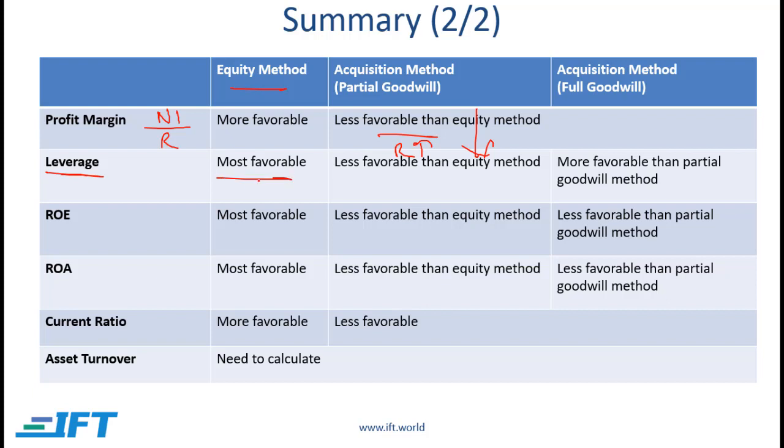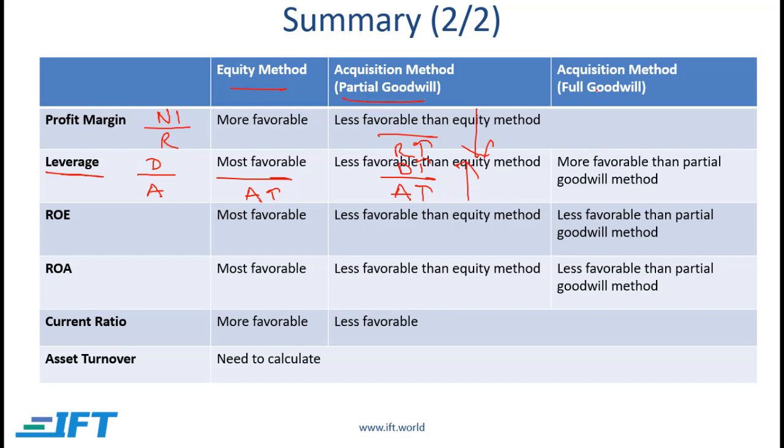Leverage again is most favorable with the equity method, because with leverage we are looking at debt over assets. Debt does not increase when we use the equity method because we are doing single line consolidation, and only the net assets are brought over. Whereas with the acquisition method, the debt does increase. Now, assets increase in both cases. Here we have assets going up a little because we have net assets. Here we have overall assets going up. But in general, because debt is going up, chances are that leverage increases, which is a negative. With leverage, lower is better and higher is worse.